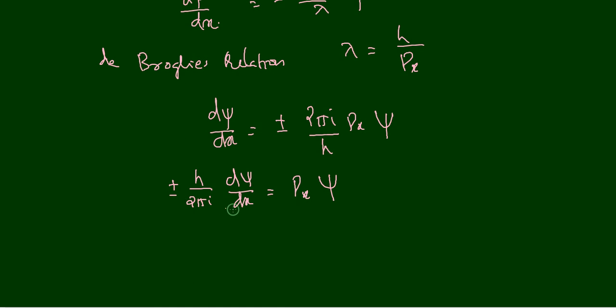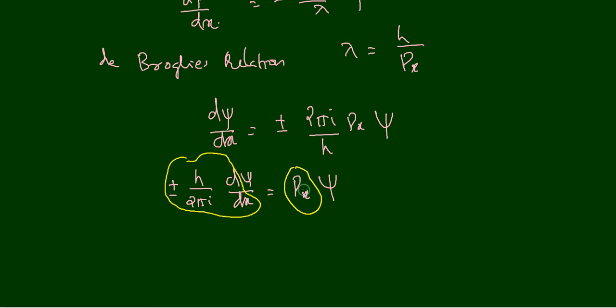Now look at this equation: plus or minus h by 2 pi i d by dx of psi is equal to px into psi. This is an eigenvalue equation, right? Here the operator is plus or minus h by 2 pi i d by dx. This is a differential operator, and this operator acts on the function psi to give psi multiplied by another value, and this value is the eigenvalue.